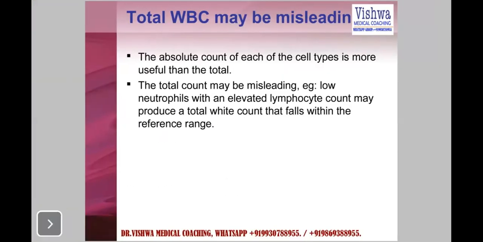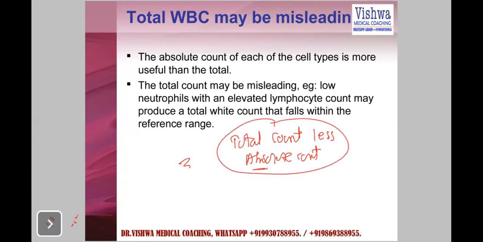Now remember, one thing you must understand clinically and practically: the total count has less importance than the absolute count.